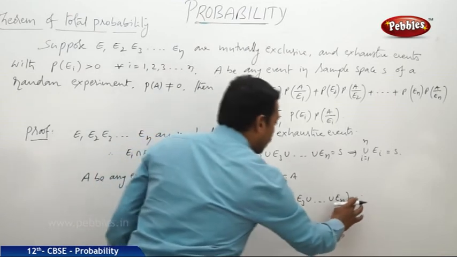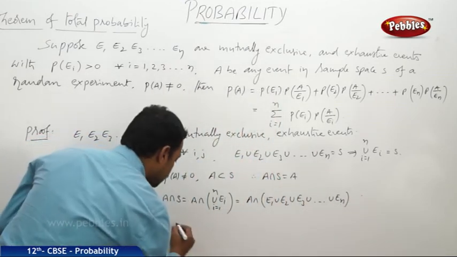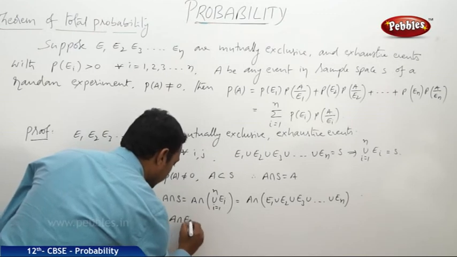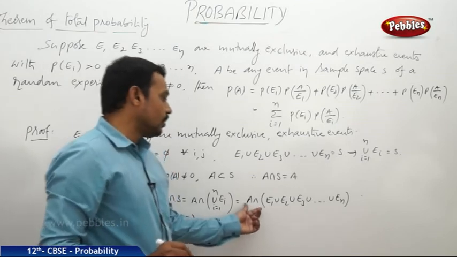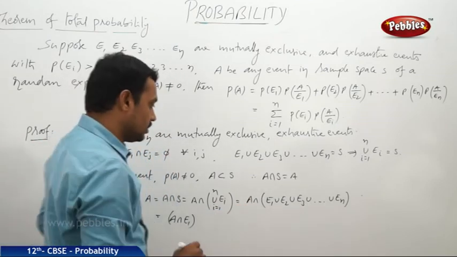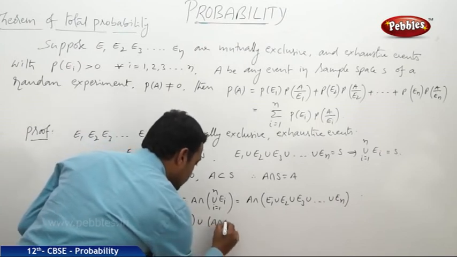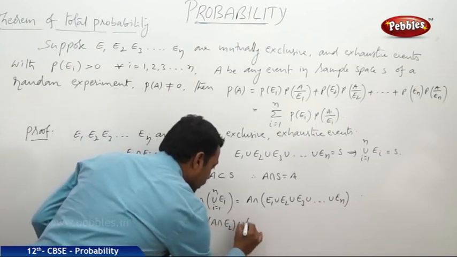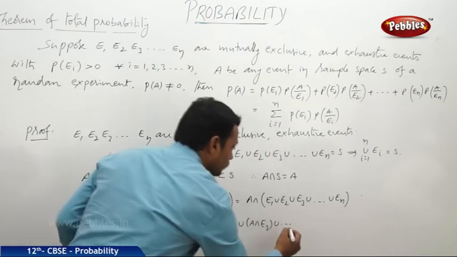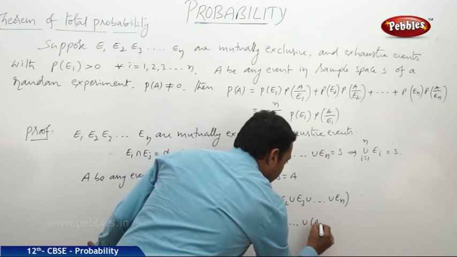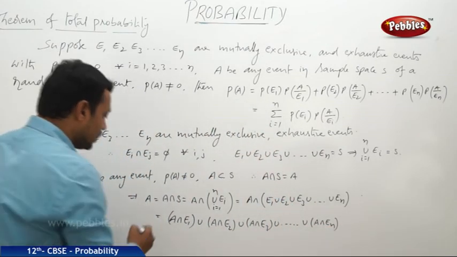And now this is equal to, by the distributive law under union, A intersection E1 union A intersection E2 union A intersection E3 and so on union A intersection En.